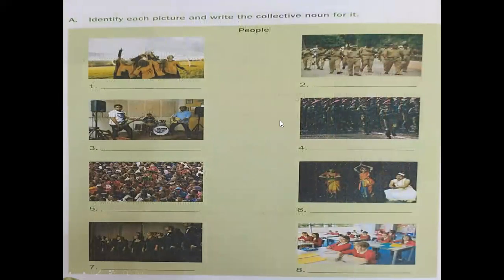So try to solve this and write the answers in your CW. If you want, otherwise you can use your rough book.